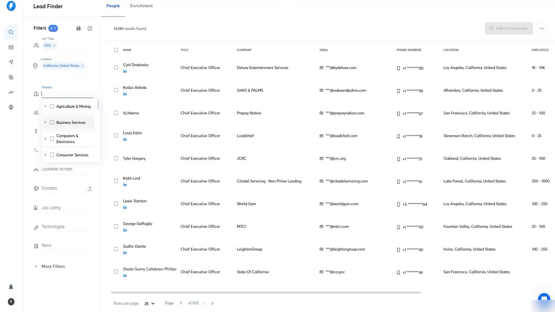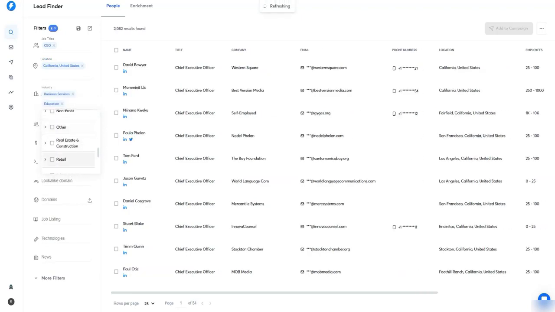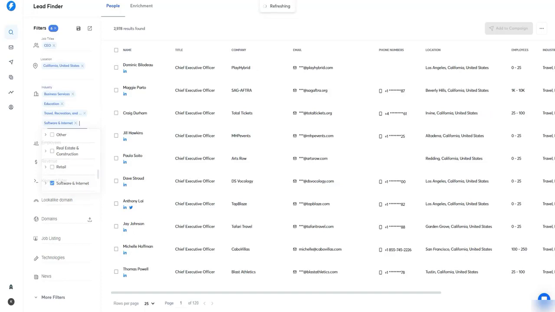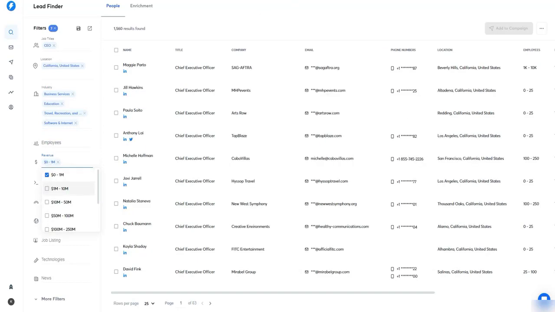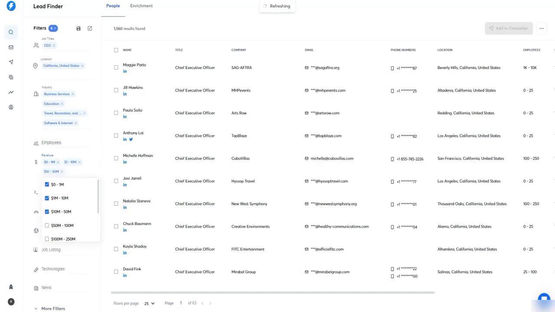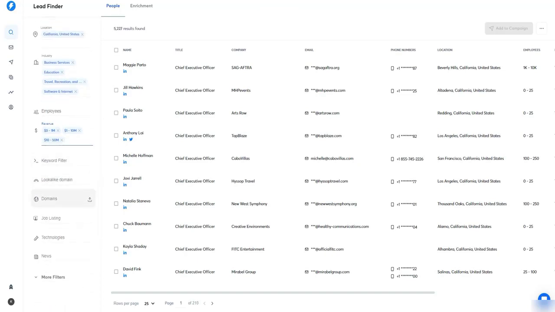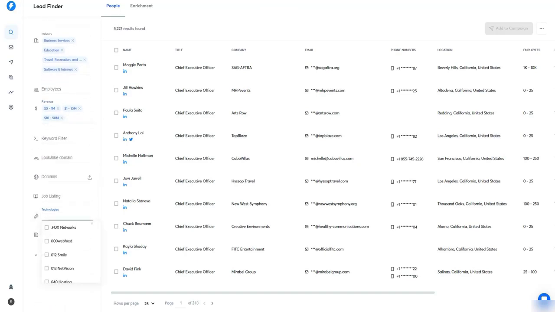Then what industry they are in, I want to target business services, education, and travel, and this one. Then I want to target the companies with 0 to 1 million revenue, 1 to 10, and 10 to 50, not more than that. Then you have technologies, what those companies are using. Let's say I want to target the companies who have their websites built with WordPress.